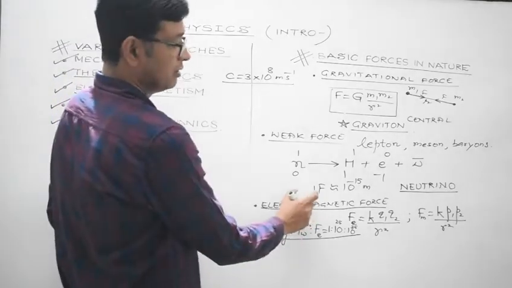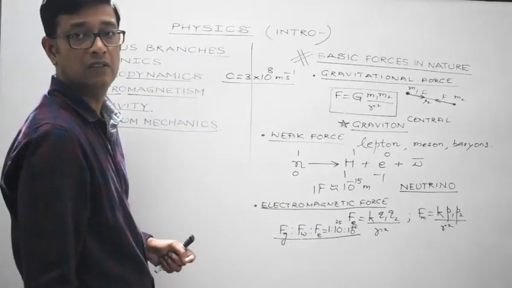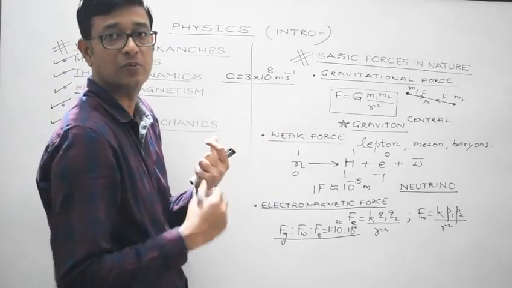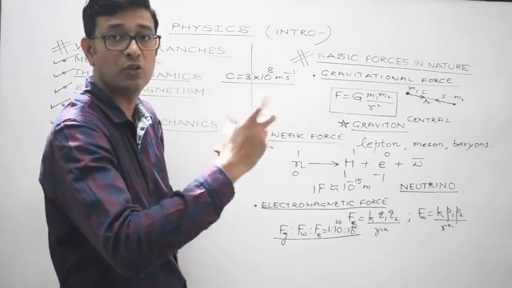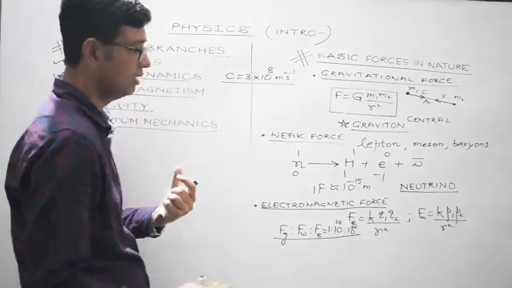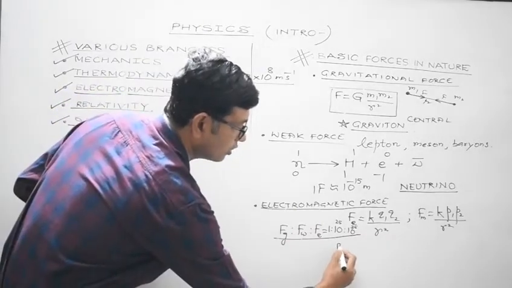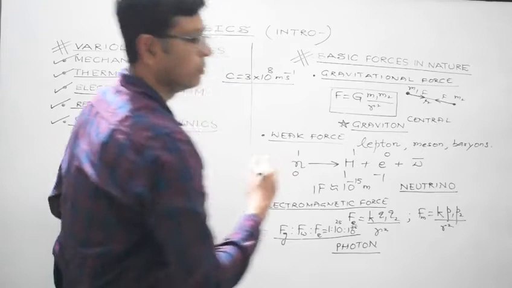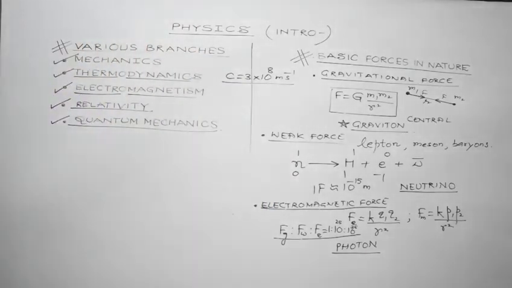And here the field particle, due to which the interaction between the bodies takes place. It is due to the exchange of such particles between the bodies that they interact with each other. That's the field particle. Here the field particle is the photon. This you need to remember.